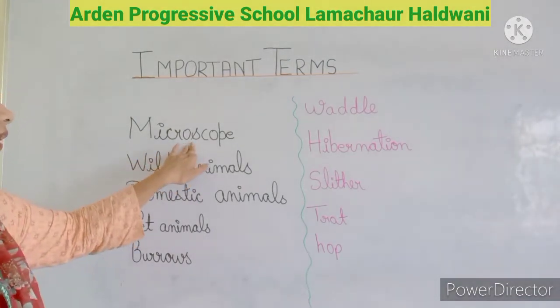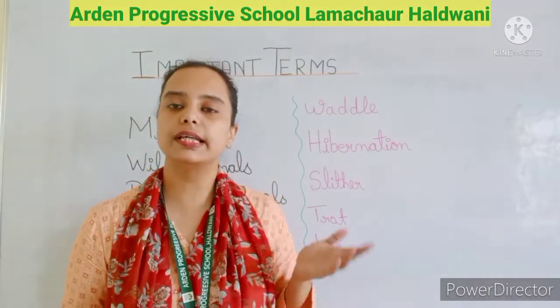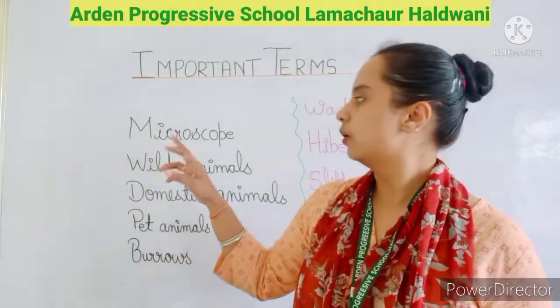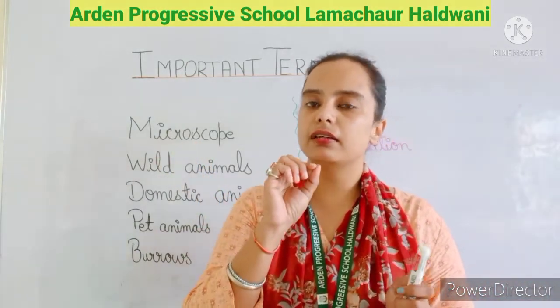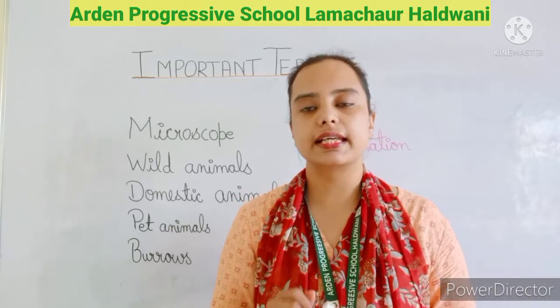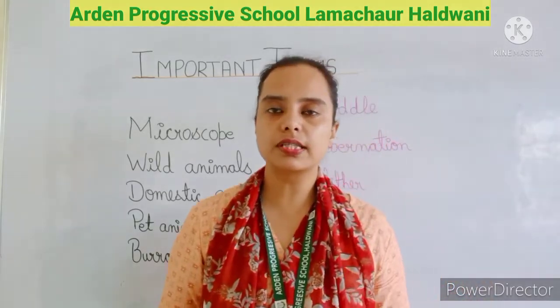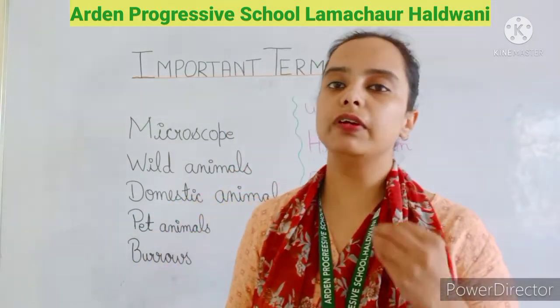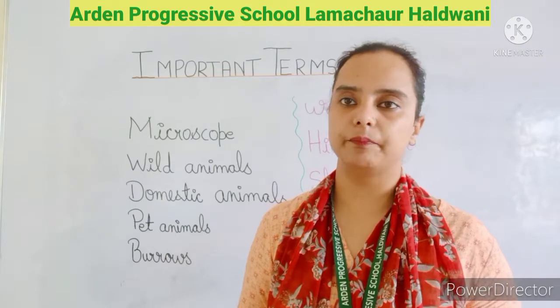So this is the microscope. What is a microscope? A microscope is an instrument which is used to see very small insects or microbes. The microbes which we cannot see with our naked eye, we use the microscope to see them.